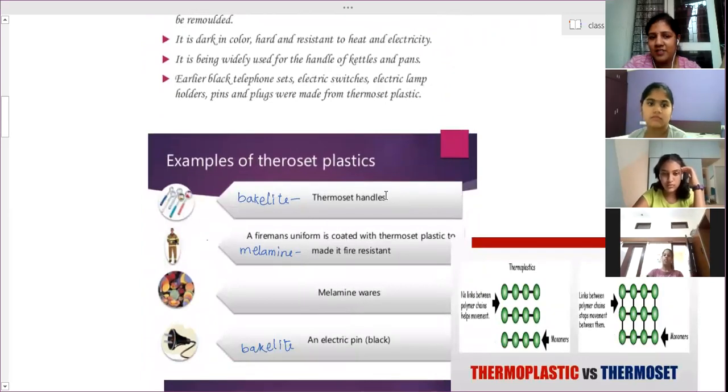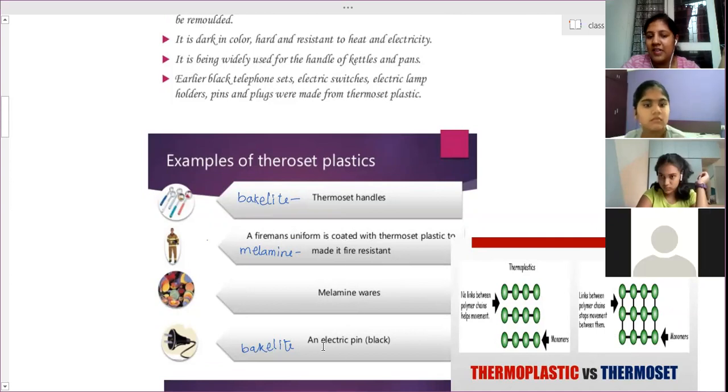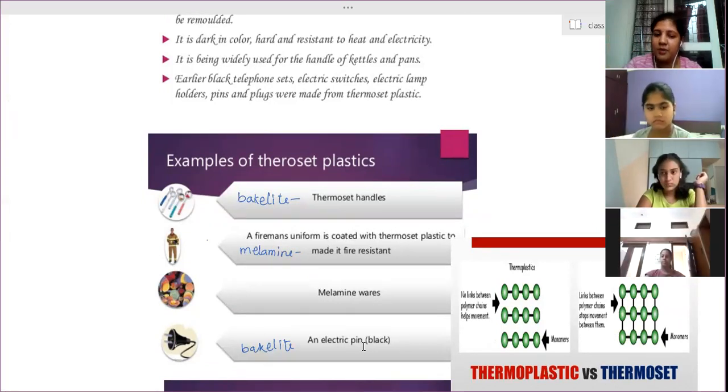Thermoset handles, examples: a pan handle, kitchenware handles, are made up of bakelite. A fireman uniform is coated with thermoset plastic to make it fire resistant. That is made up of melamine ware. For kitchen utensils, we use melamine ware. Electric pins, black color electric pins, the chargers, switches are made up of bakelite.